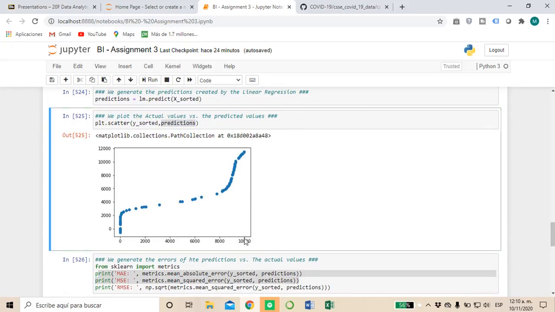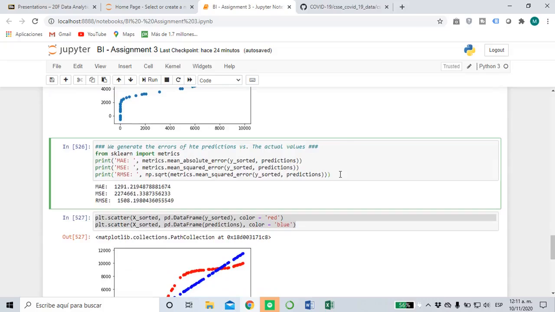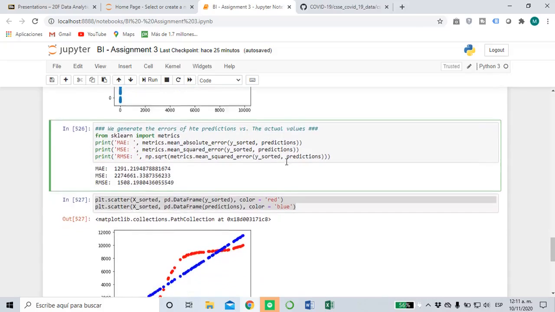Here we can see that at some points the values are very similar, and maybe at some points they are not. Usually the prediction values are a little lower than the actual values, as we can see. But they are okay. They are accurate. And now let's see the errors, comparing the actual values and the prediction values.